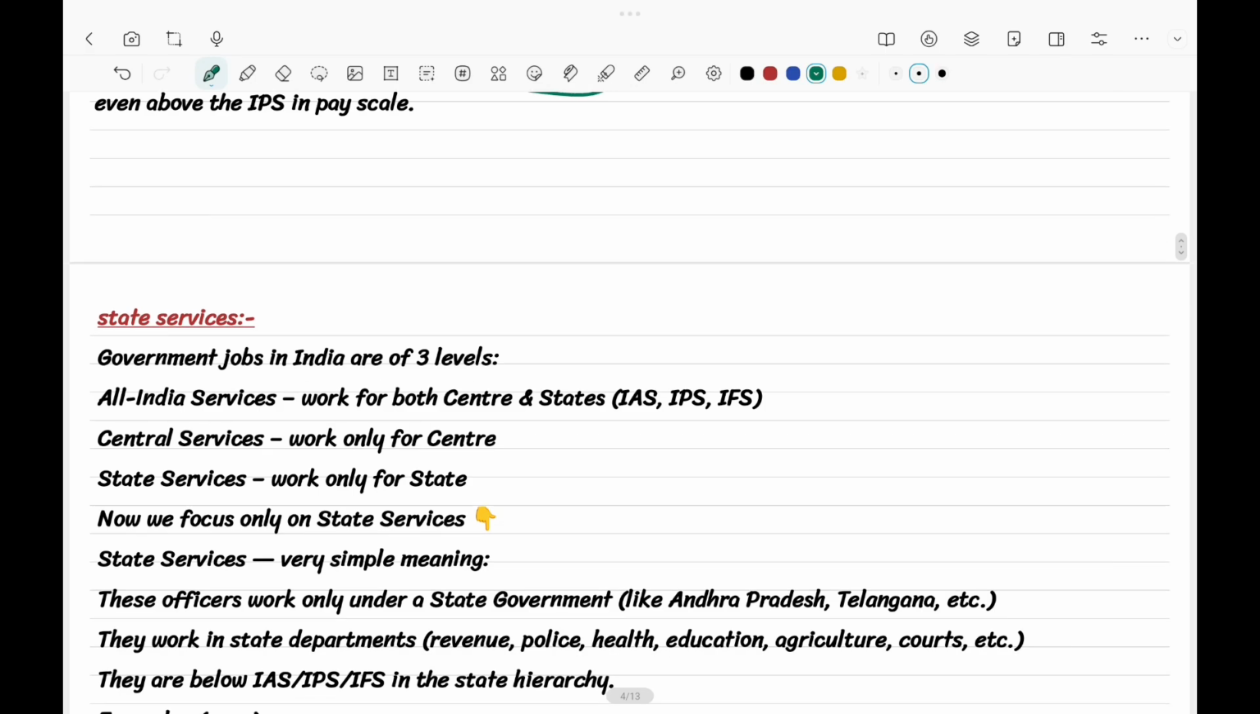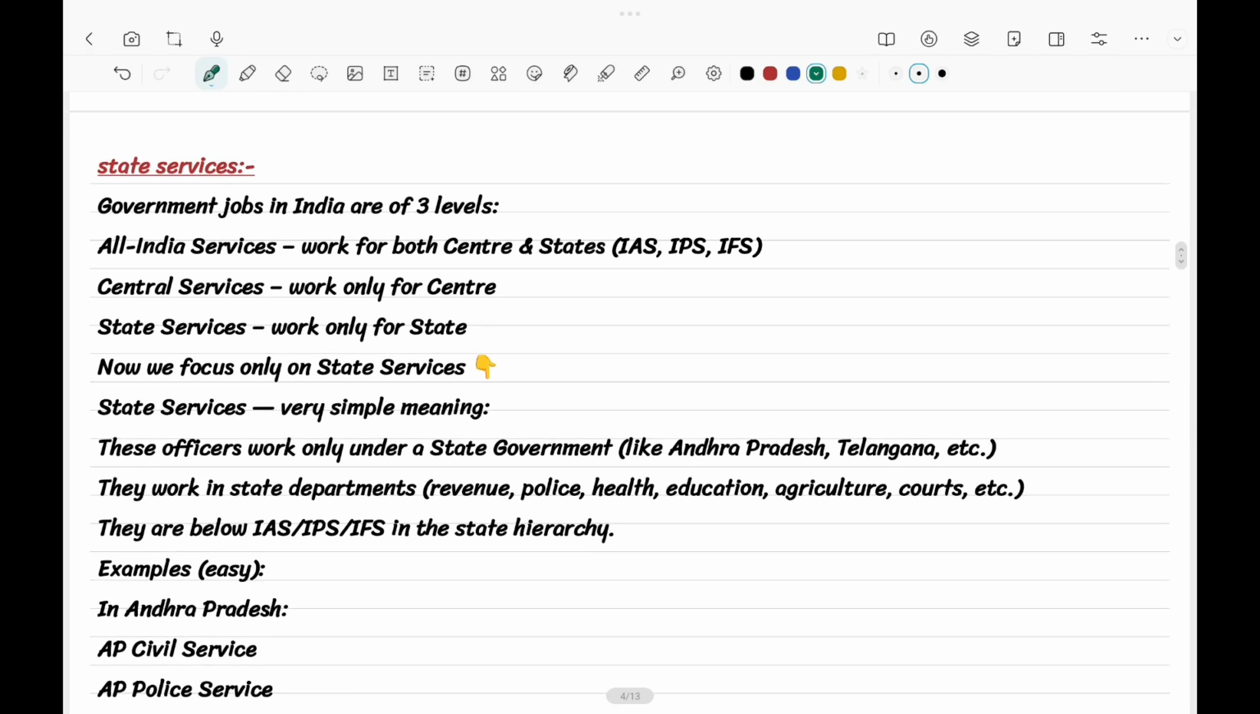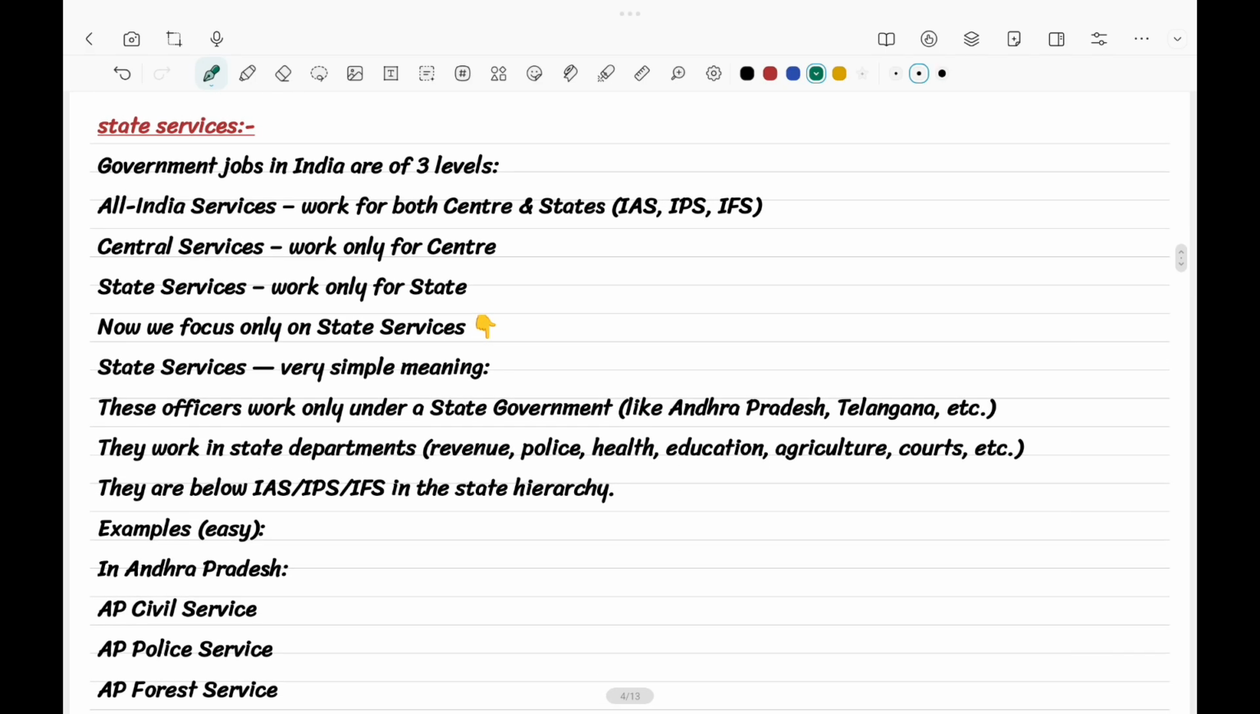If we go to the next, the state services. Government jobs in India are of three levels: All India Services, Central Service, State Service. All India Service is where the person works in both the center and the state. Central Service is the one who works only in the center. State Service is the one who works only in the state. But our main focus now is only state services.